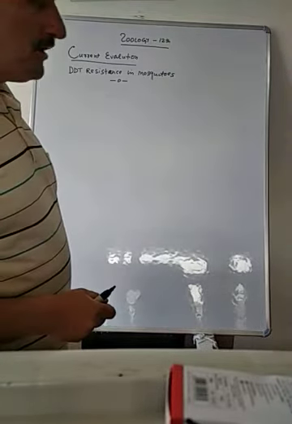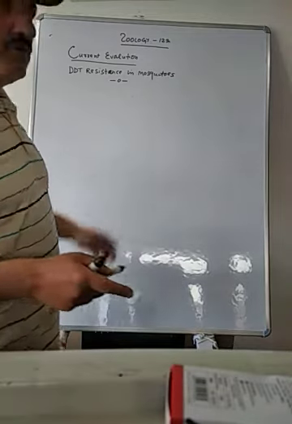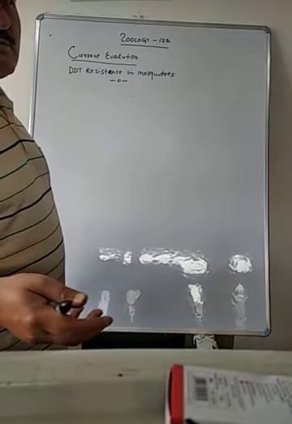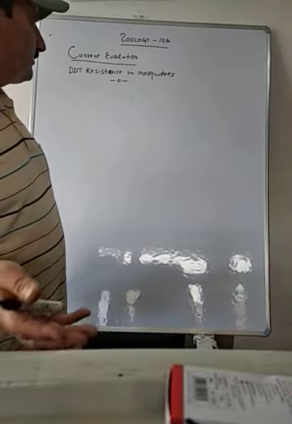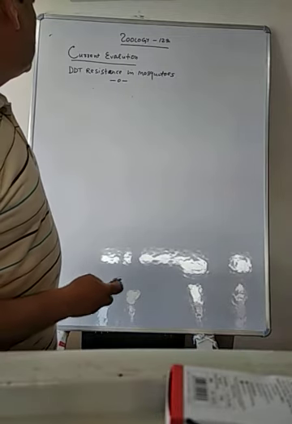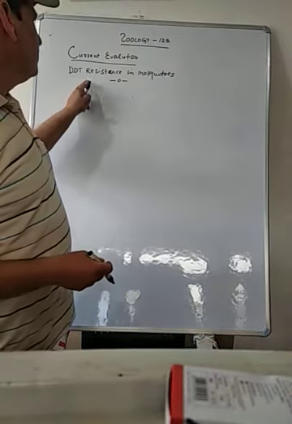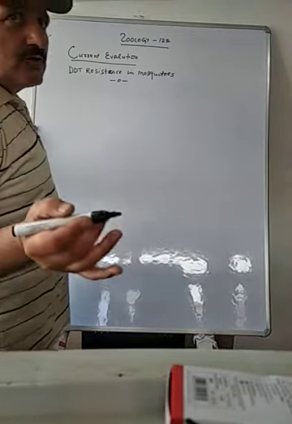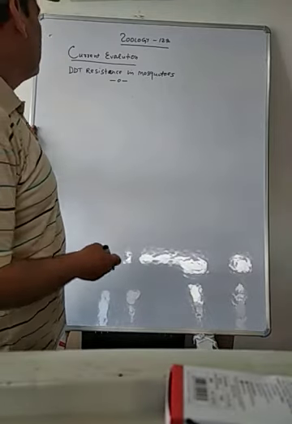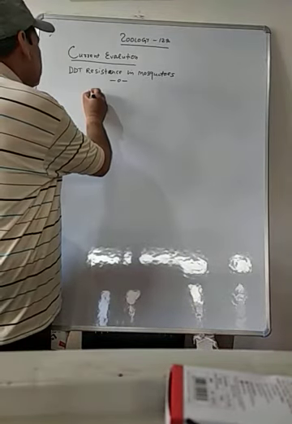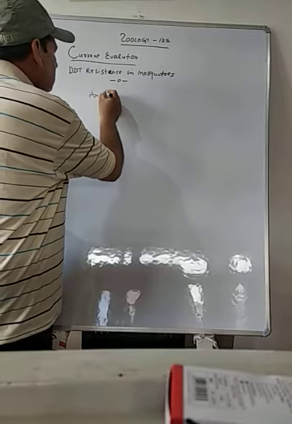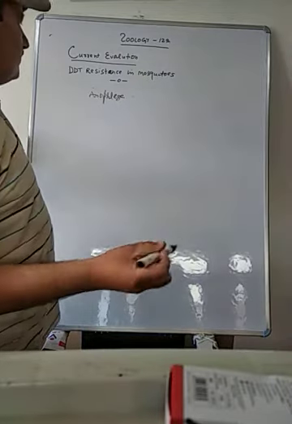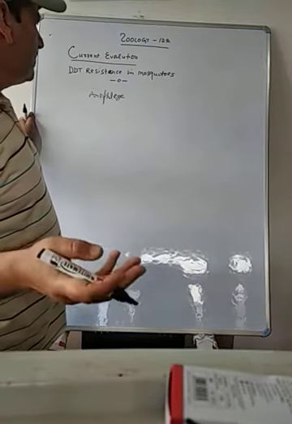In my previous lecture, I gave you one example of current evolution, that was industrial melanism, in which grey moths were modified into black moths, forming a new species. The second example I will give you is DDT resistance in mosquitoes. Mosquitoes, as you know, belong to class Insecta, and the species is Anopheles. Anopheles is a unisexual mosquito, male and female.